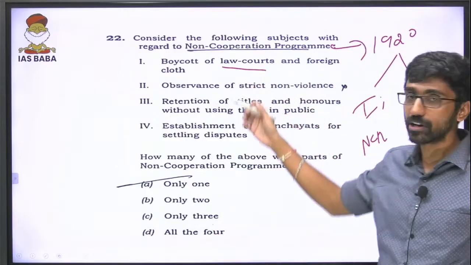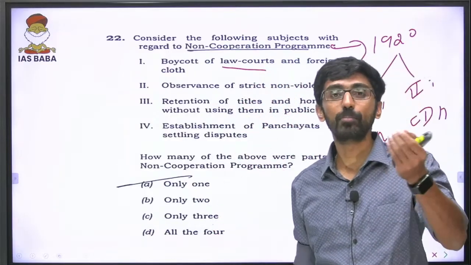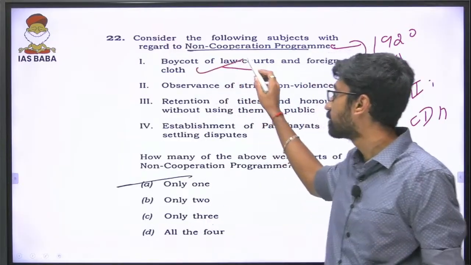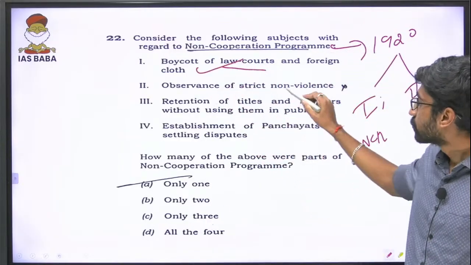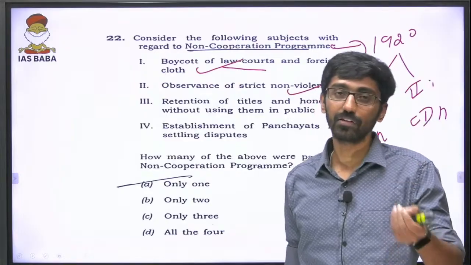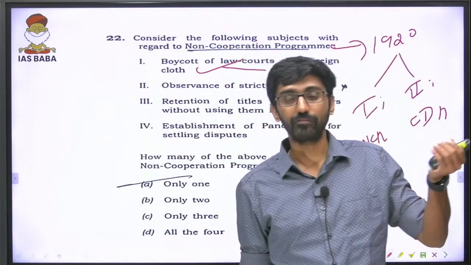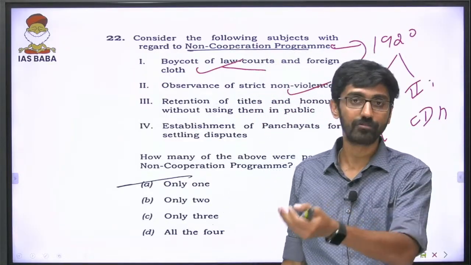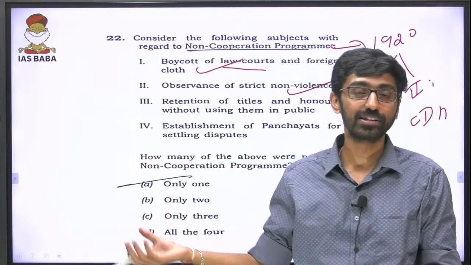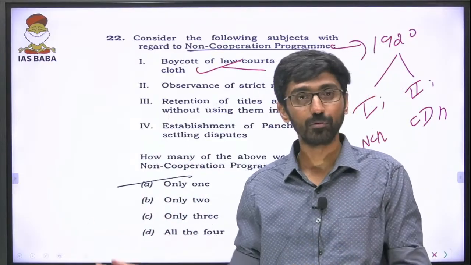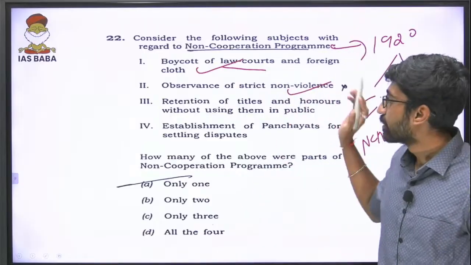Boycott of law courts and foreign cloth. That is the basic aspect of non-cooperation with the Britishers. That is the correct statement. Observance of strict non-violence is Gandhiji's philosophy. He always emphasized non-violence, because when the movement turned violent after the Chauri Chaura incident, he withdrew the support, or withdrew the entire movement altogether. That statement is also correct.